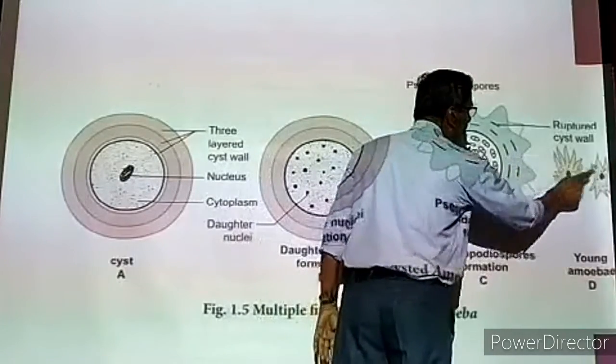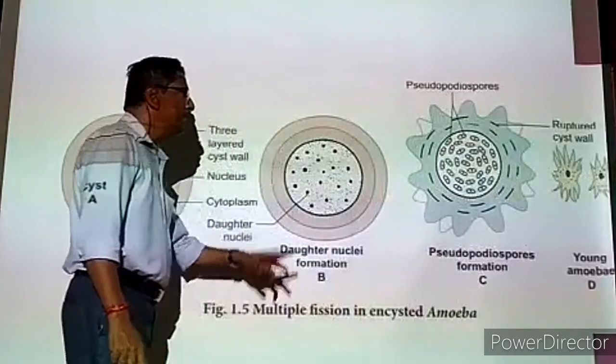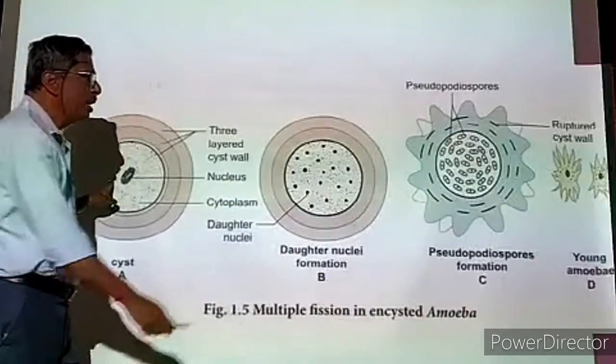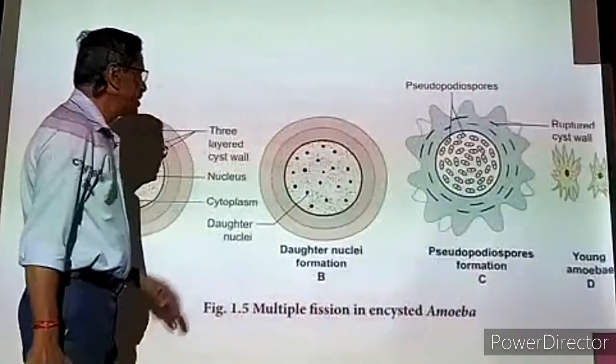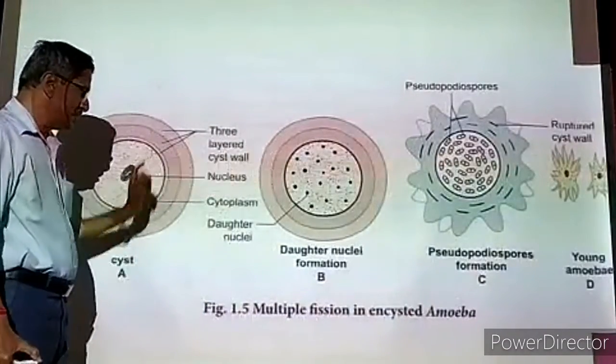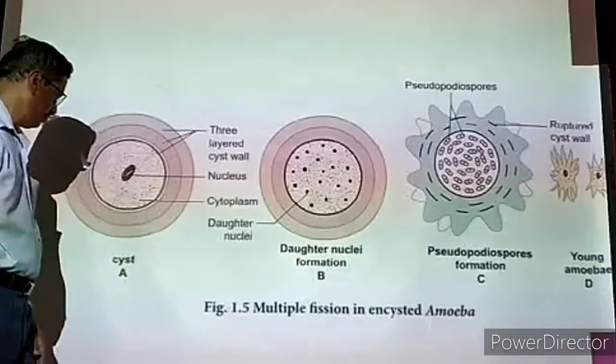Each cell will develop into one amoeba, a young amoeba. So this is actually multiple fission. One amoeba multiplied into 32 or 64 young ones in the encysted condition. That is called multiple fission in encysted amoeba.